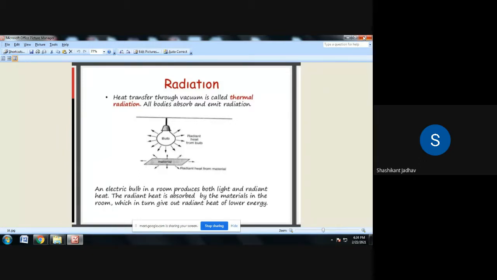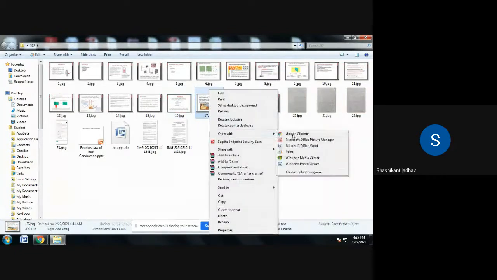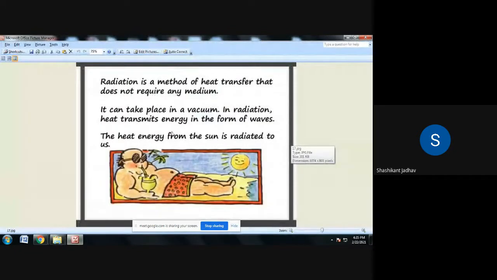So this is about radiation, and everybody emits radiation above 0 Kelvin. Any body having a temperature above 0 Kelvin emits radiation. The capacity of that radiation depends upon the temperature of the object.